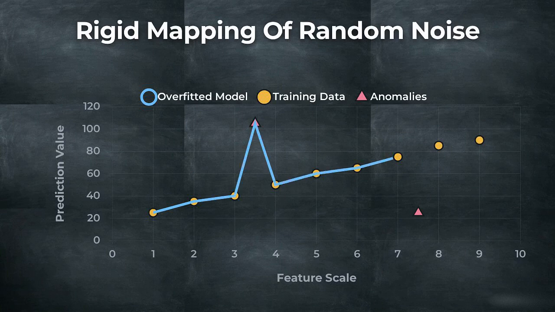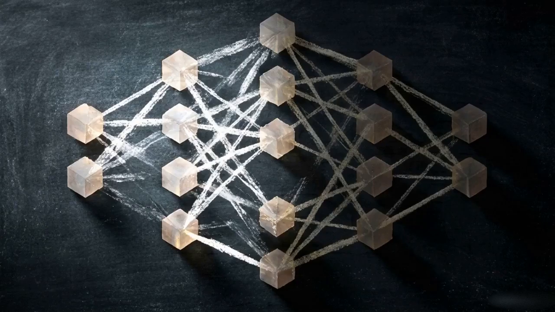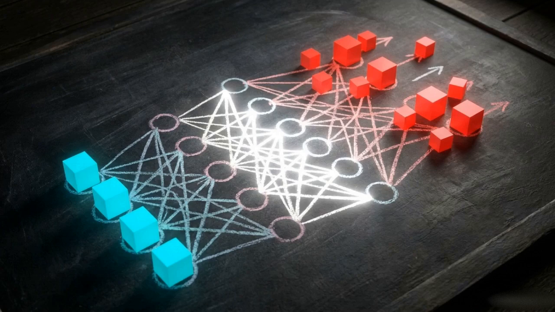The model hasn't learned general behavior. It rigidly maps random noise and specific anomalies. Statistical noise is entirely unique to the specific batch of data you train on. An unconstrained network effectively uses its capacity to memorize the training set. This results in a system that cannot translate its internal logic to a new environment.